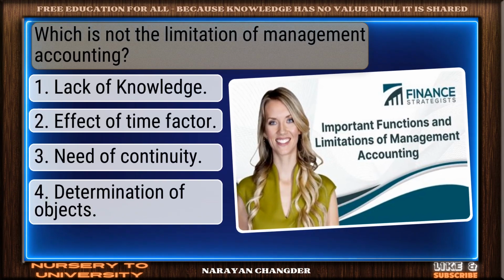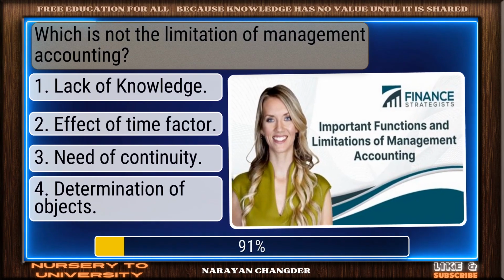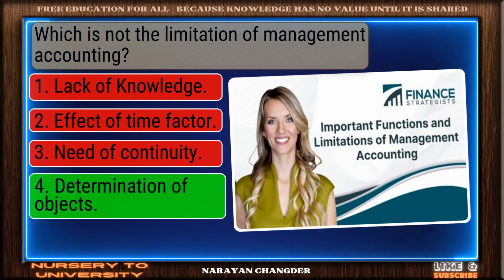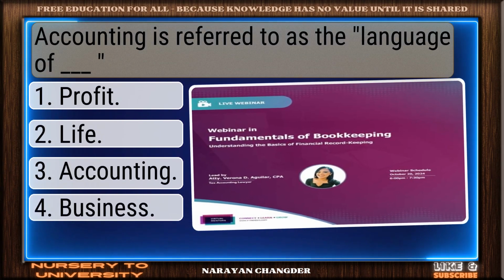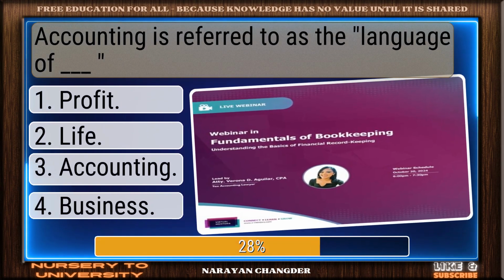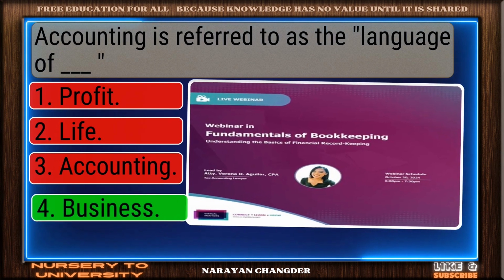Which is not the limitation of management accounting? You chose determination of objects, and it is correct. Accounting is referred to as the language of dash. Business is the right choice.